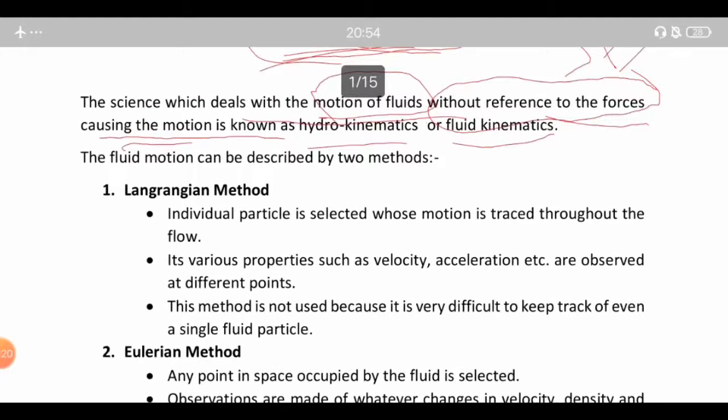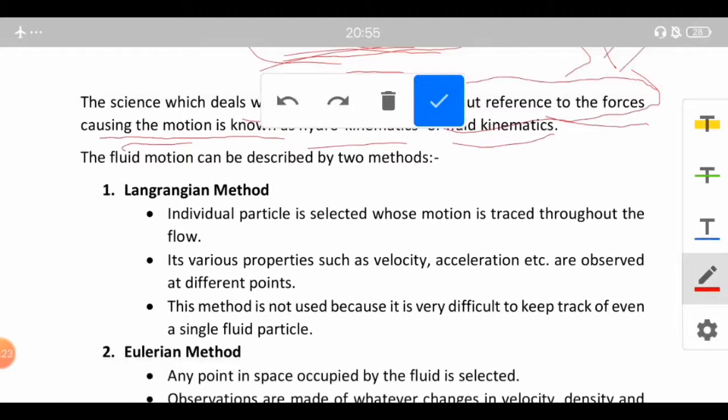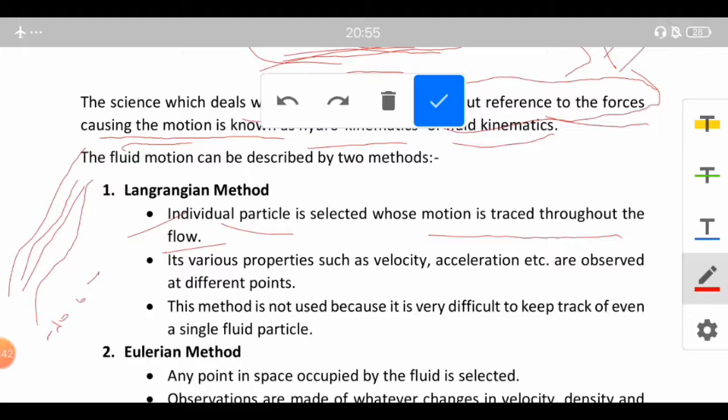First, in the Lagrangian method, an individual particle is selected whose motion is traced through the flow. Just consider there is a continuous stream of flow of a particular fluid, and of course a fluid has many constituent particles.